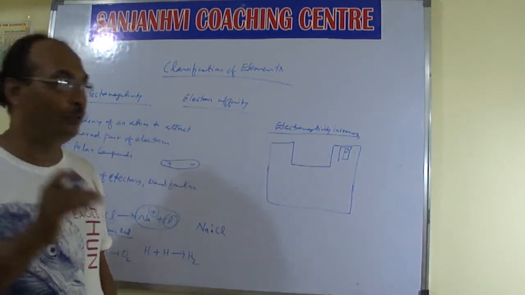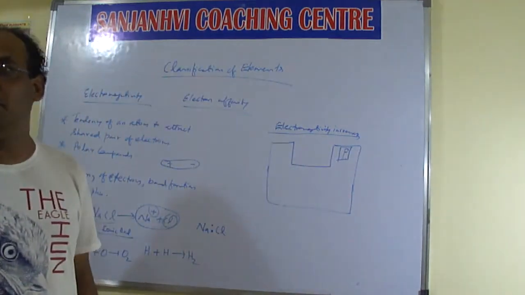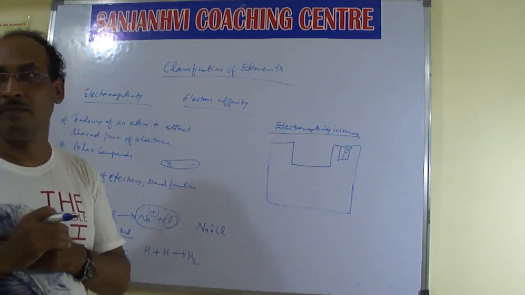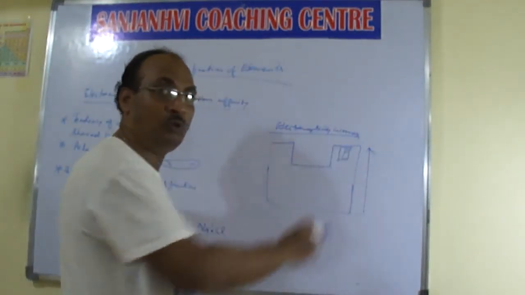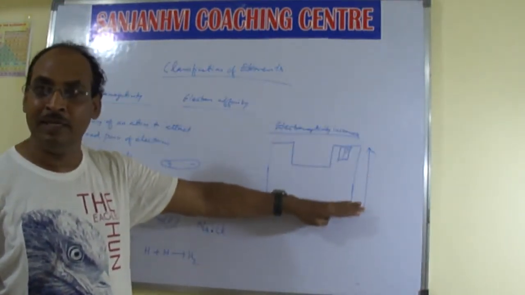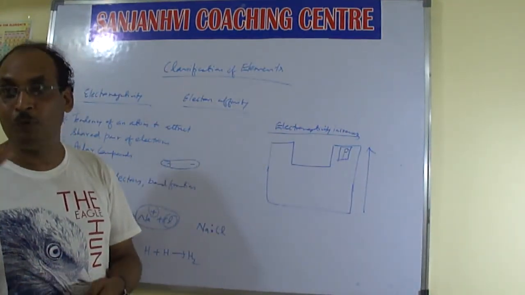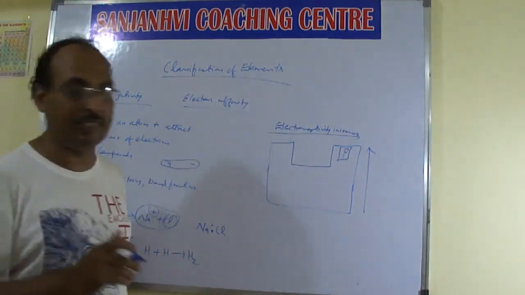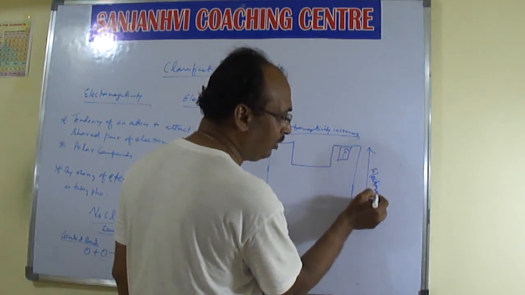This center point you must remember: fluorine is the most electronegative element in the periodic table. Electronegativity decreases when moving from top to bottom, and increases when moving from bottom to top. Now please write this sentence.